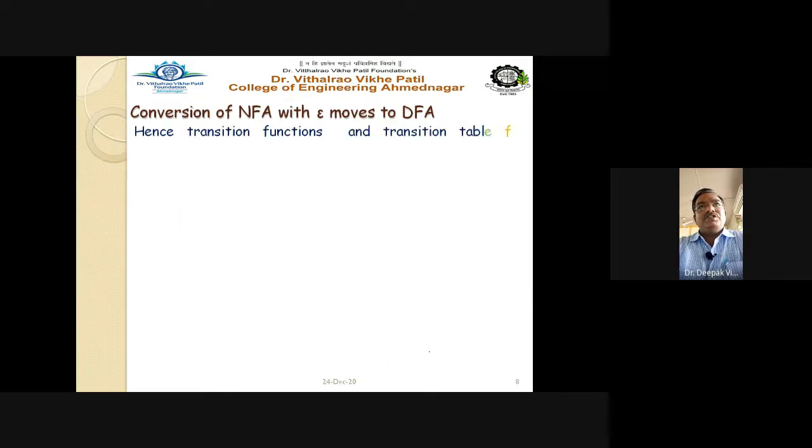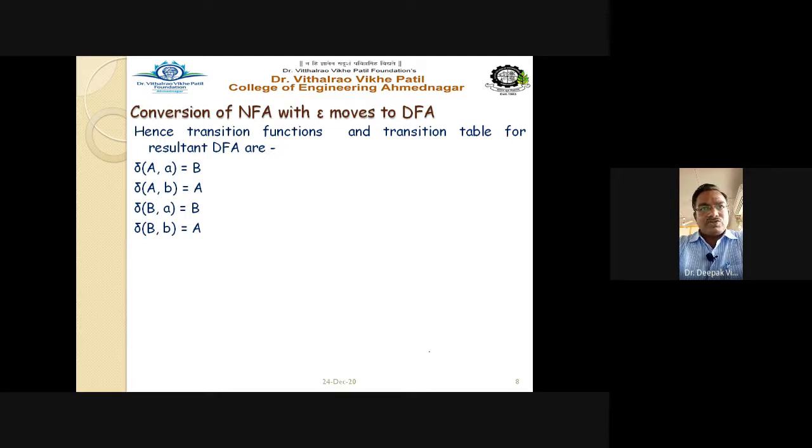Now, hence the transition functions and transition table for the resultant DFA: no new state is being generated. We have found the delta transitions for all the epsilon closures, as well as for the newly generated states. All the transitions we have already found. So write down the transition function just once: delta of A comma A, delta of A comma B, delta of B comma A, and delta of B comma B, which we have already solved. And the transition table from these transition functions, we have to write like this.